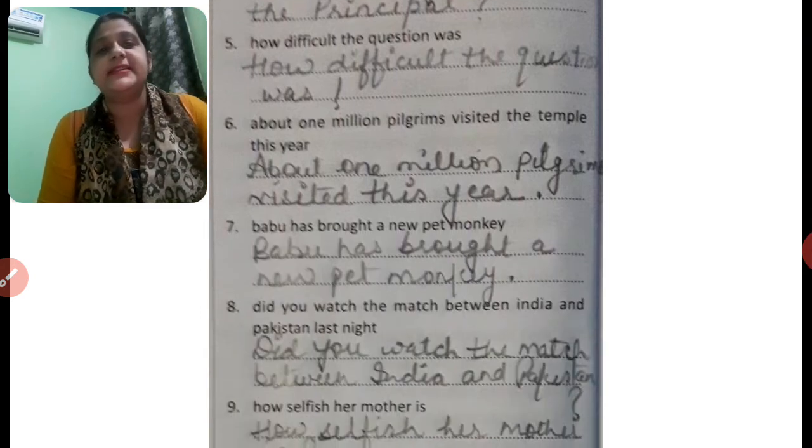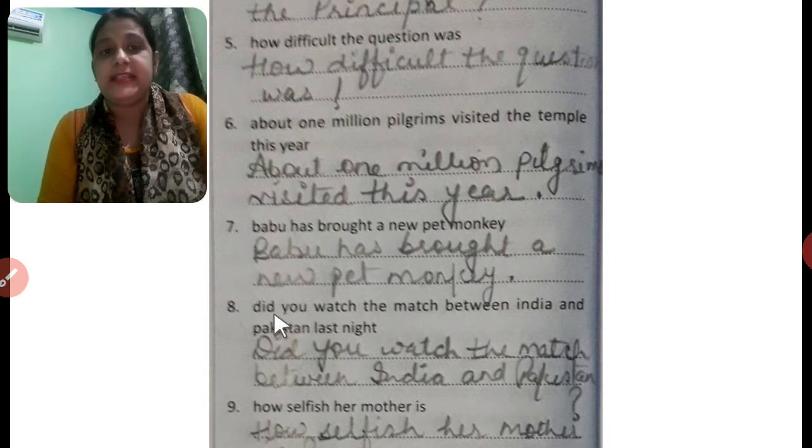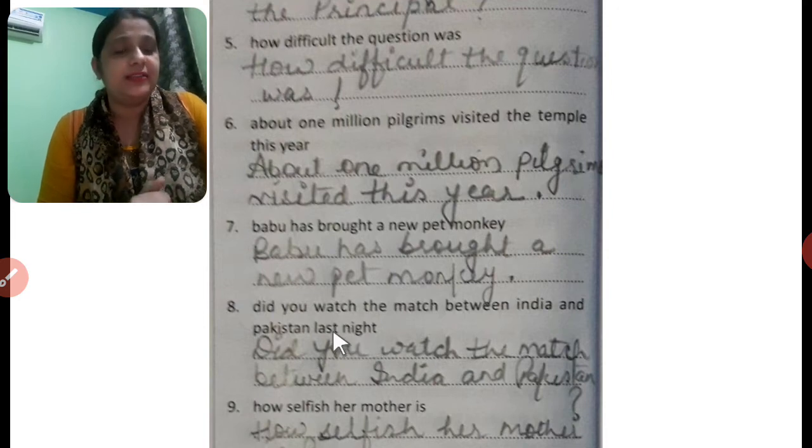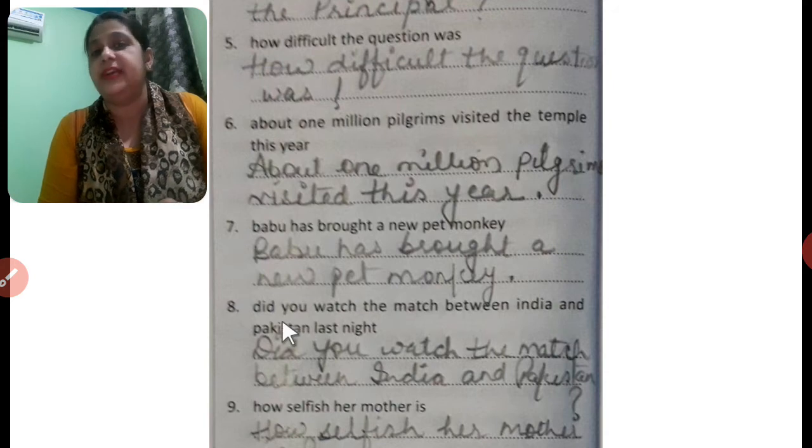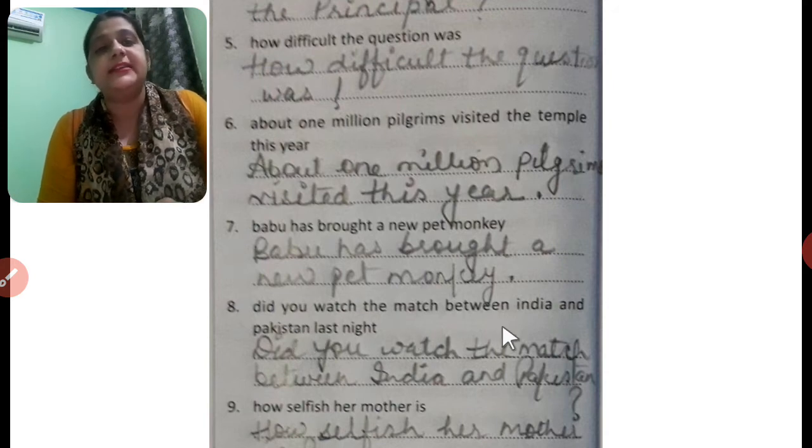Next sentence is, Babu has brought a new pet monkey. Here it's just a statement, a declarative sentence. So we have put a full stop at the end and B of Babu is in capital letter. Next, did you watch the match between India and Pakistan last night? So this is a question. We will write a question mark at the end and D of did will be in capital letter. In this sentence, India and Pakistan are proper nouns.